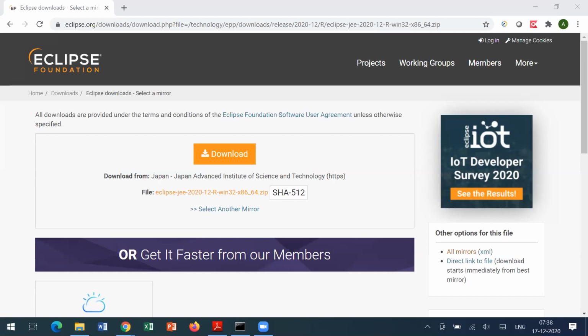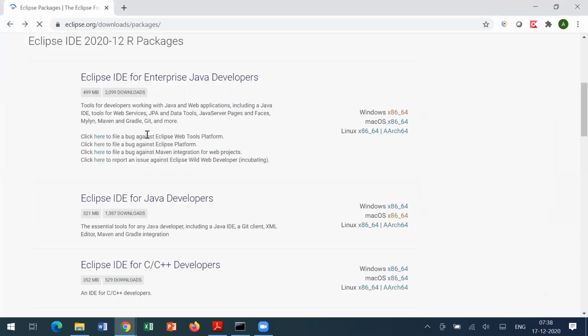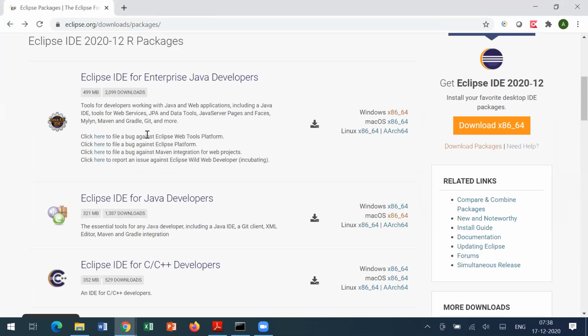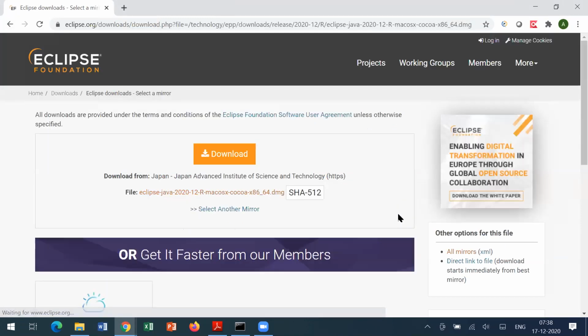Okay, it's still downloading. I have downloaded three versions of Eclipse. One is Eclipse Java 2020-12-R Mac OS X Cocoa x86. Obviously, we don't need this, I need to delete that. Then Eclipse install JRE Mac 64 DMG-2 download, and Eclipse install JRE Mac 64 DMG download. I think the second one you said, right? Those are still downloading. Yeah, okay, it's still downloading my Eclipse.